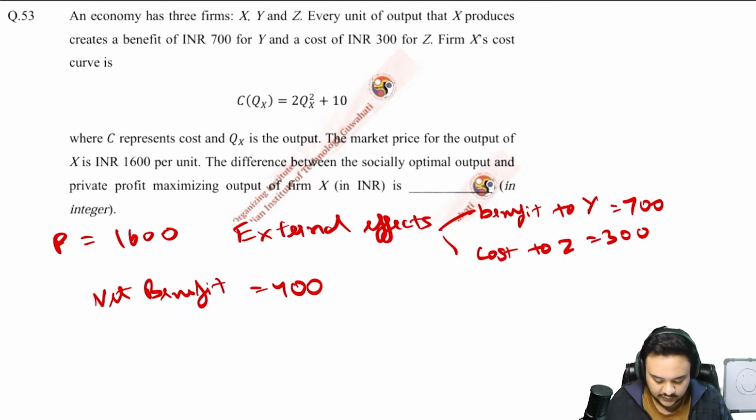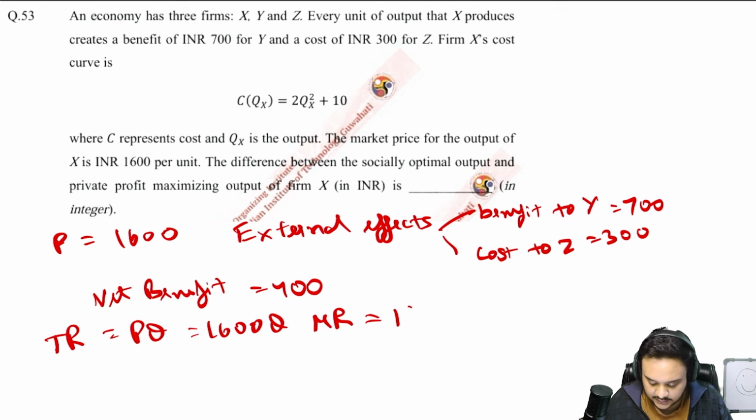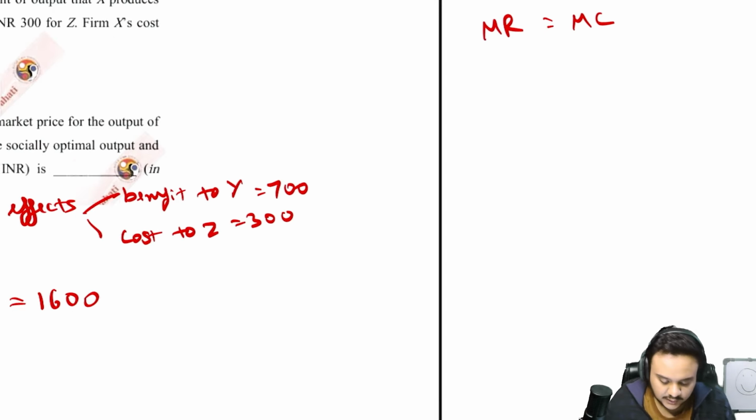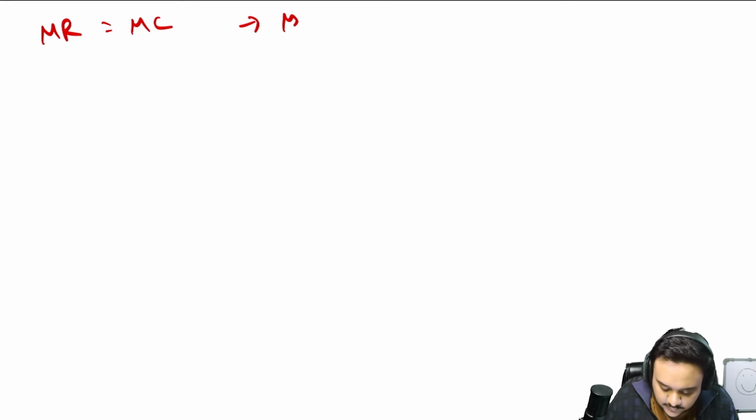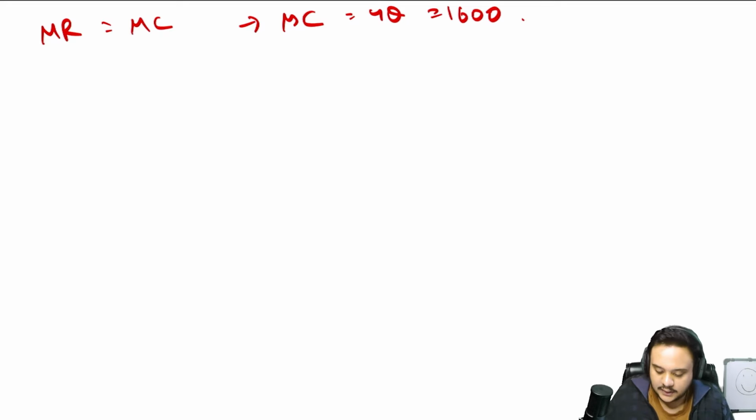Then secondly, obviously you are given the total revenue is just PQ, 1600Q. So your MR is equal to 1600. Right? Let's take it to a new page. You know that MR is equal to MC. You are given C, and MC is going to be 4Q. MC, 4Q, is equal to 1600 because MC is equal to MR. Q is equal to 400. This is going to be your private output.